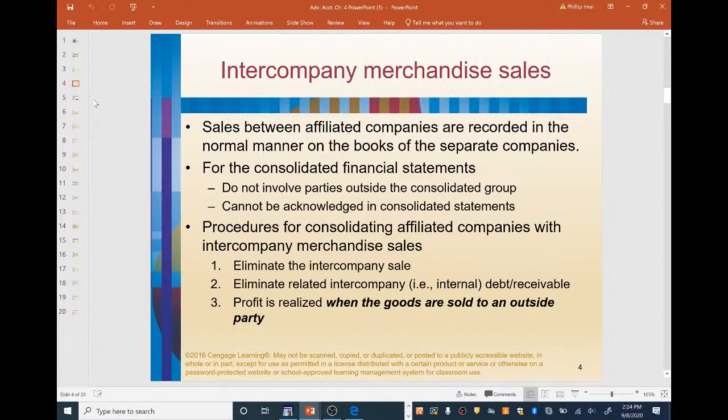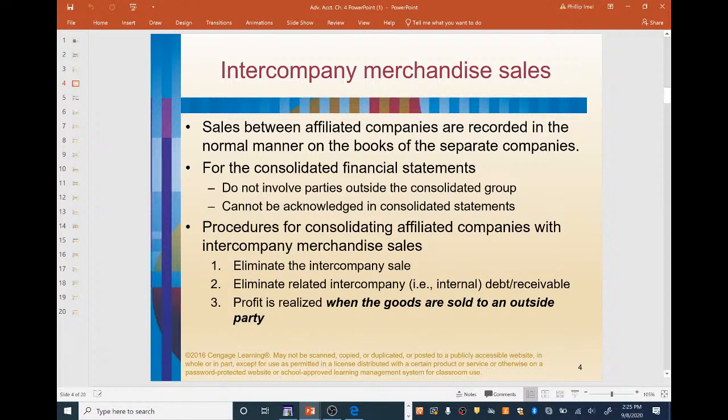Okay, for the consolidated financial statements, they do not involve parties outside of the consolidated group, right? So this is only going to be parties inside of the group here. These cannot be acknowledged in consolidated financial statements. So once again, for the consolidated financial statements, these do not involve parties outside the consolidated group, all right? Cannot be acknowledged in consolidated statements.